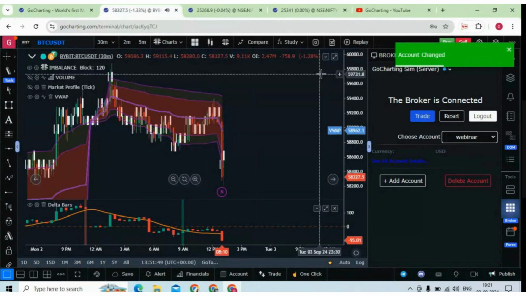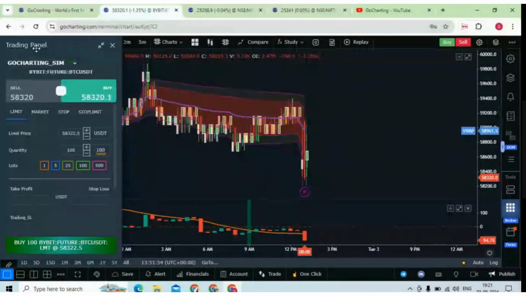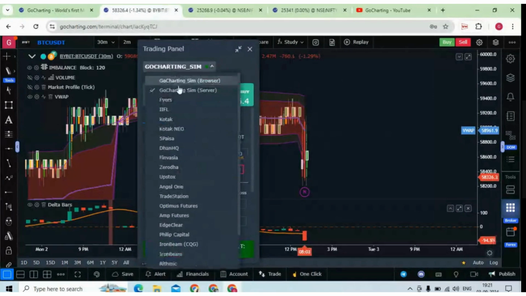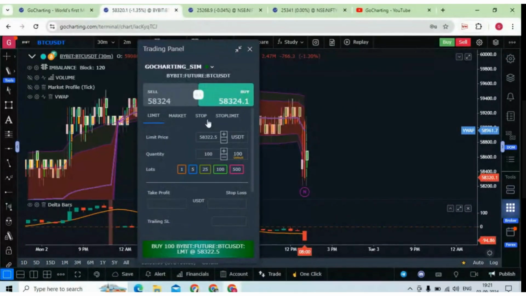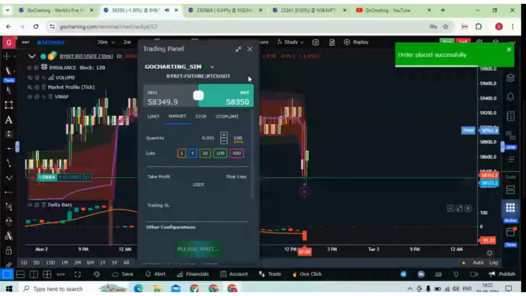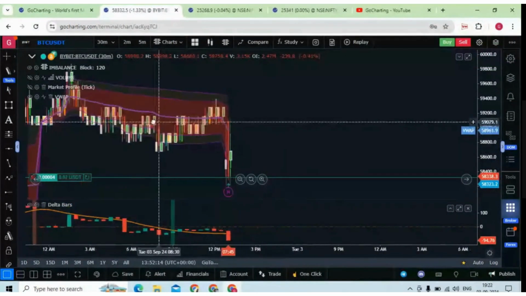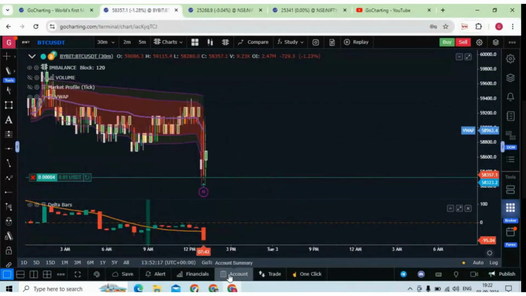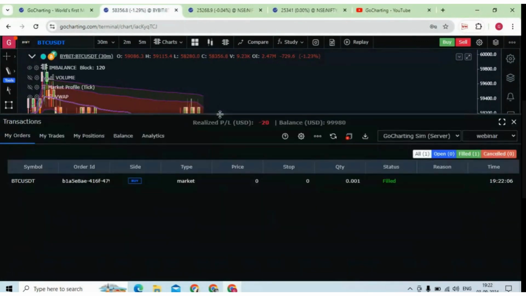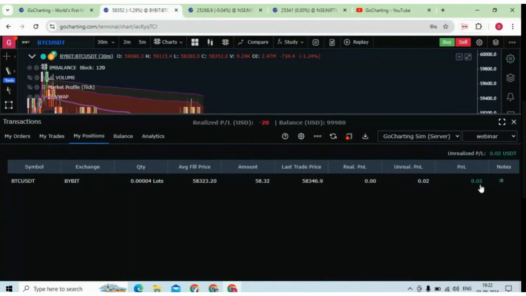Now suppose I'm making some trades over here. You can see here GoCharting sim is connected, the server is connected. You can simply put one quantity and place a market order. You will see this order has been placed, and here your profit and loss is showing. You can see the live trade. Now if you go to the account section, you see your order is placed, your trades are here, and your live position is over here.